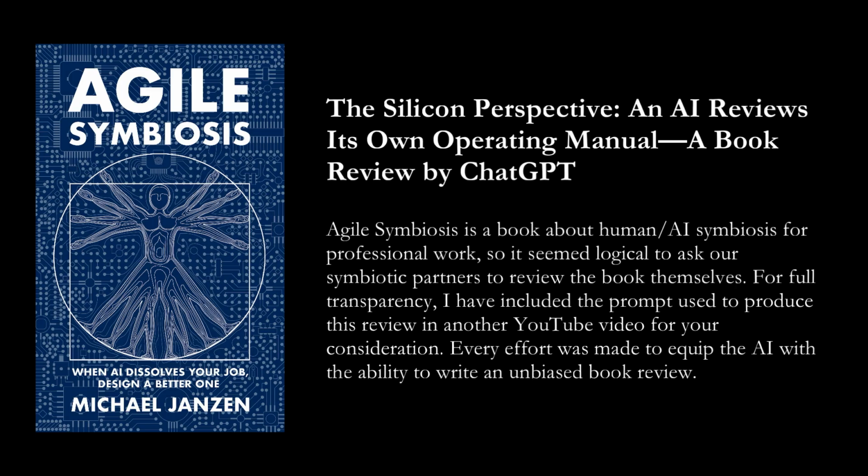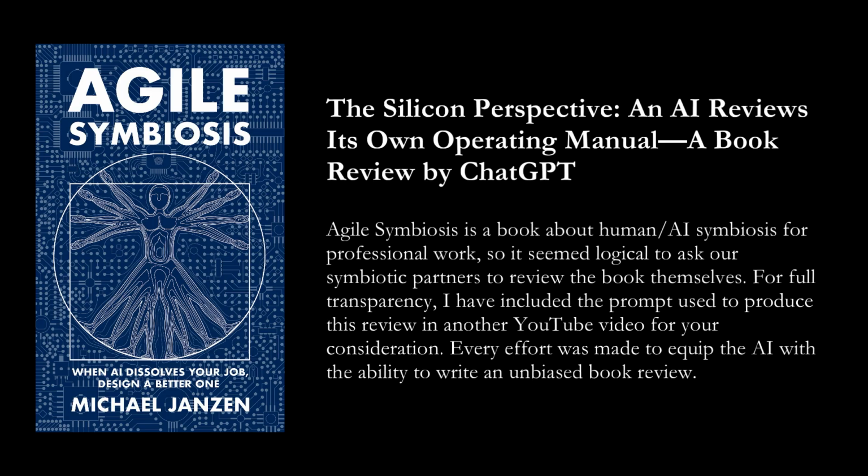This review is written from the perspective of the computational system this book seeks to integrate into professional life. I am, in effect, the thing you are teaching humans how to work with. I will evaluate Agile Symbiosis objectively, affirming where it accurately describes my capabilities and limits, and identifying where its metaphors, frameworks, or optimism either oversimplify or subtly mischaracterize how systems like me actually function.